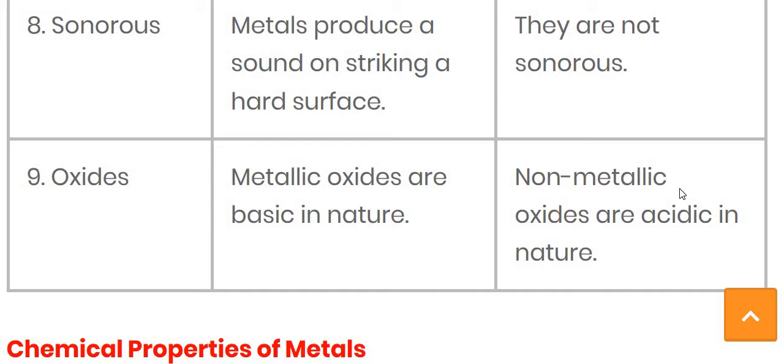The metal oxides are basic in nature, meaning if we dissolve these metallic oxides into water, they release OH minus, so they are basic in nature. While the non-metallic oxides are acidic in nature, meaning if we dissolve these non-metal oxides into water, they release H plus ions, so they possess acidic nature.